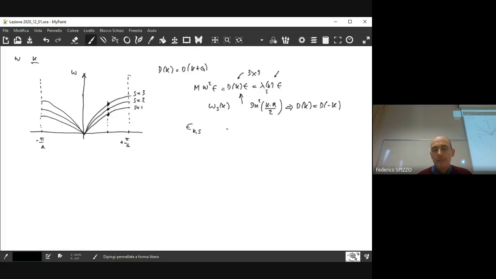And in general, it's possible to choose one of the three vectors so that it is parallel to k, so parallel to the propagation direction, and the other two vectors are orthogonal to that. So we have one longitudinal mode and two transverse modes concerning the possible oscillations that you may observe within the lattice.